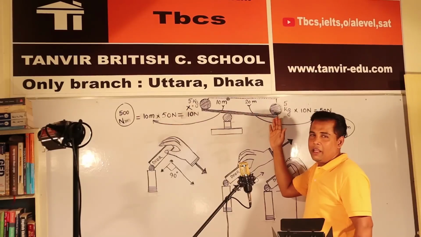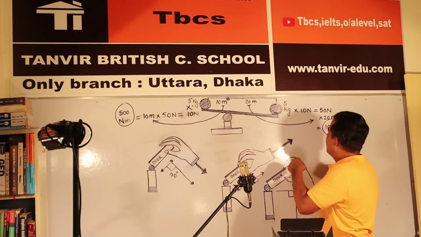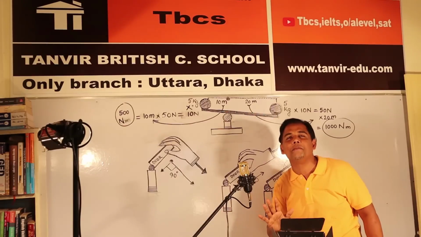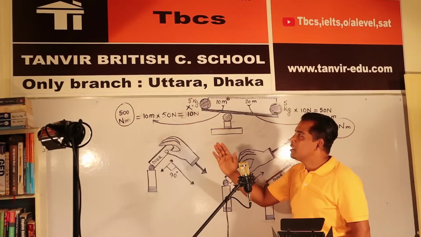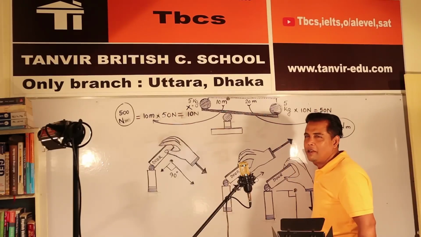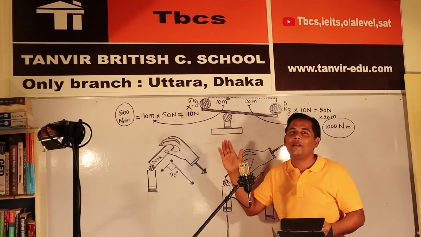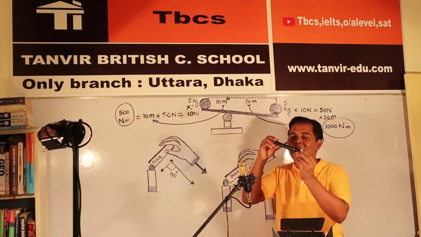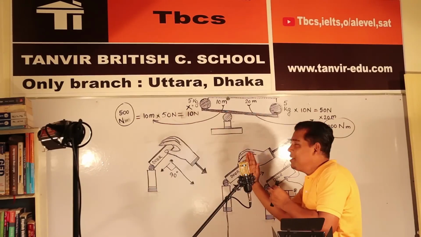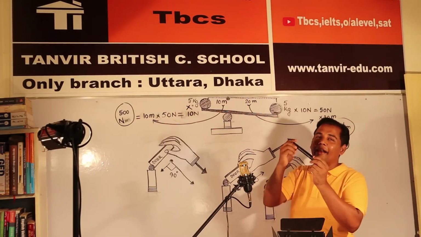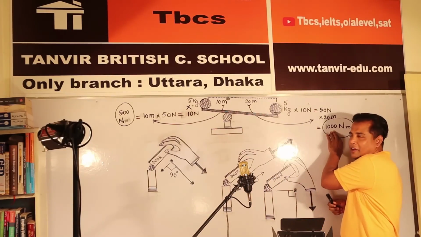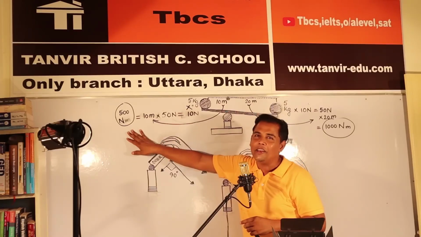On this side there are 50 into 20, that is 1000 Newton meter. Okay, so this is 500 Newton meter and that is 1000 Newton meter. That's why 1000 is bigger, so that side starts moving like this. This is like the seesaw you play on in the park. So this is 1000 Newton meter and this is 500 Newton meter.